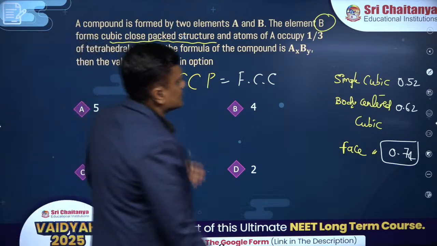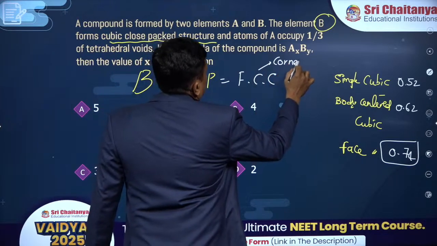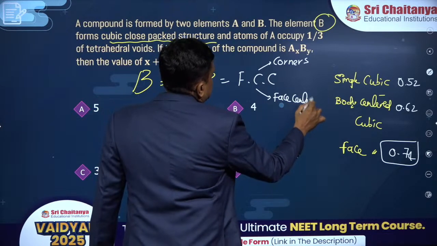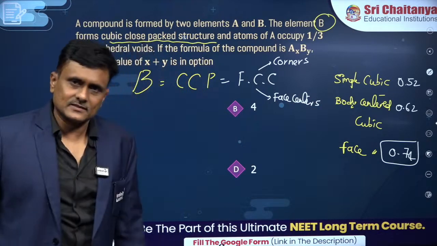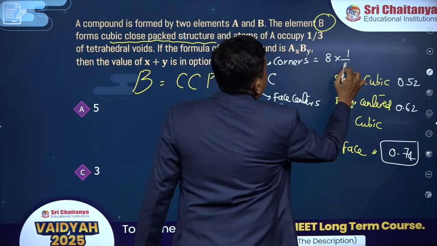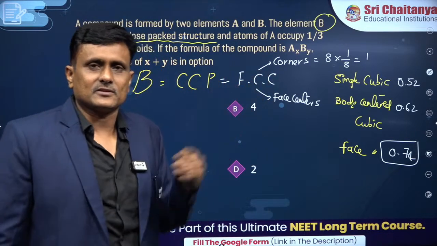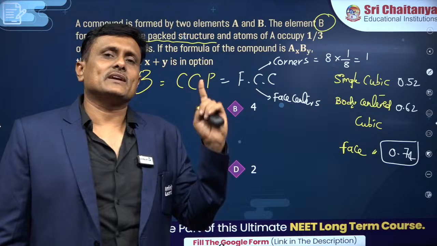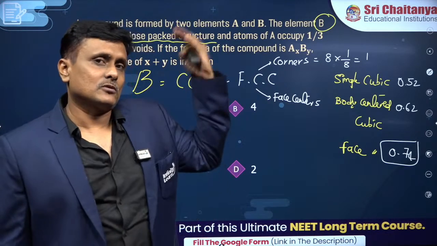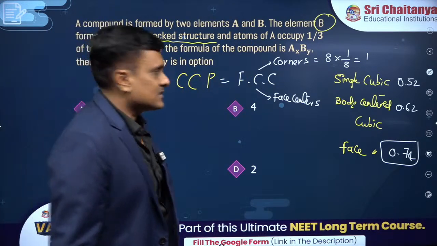And you know, in FCC the lattice positions are what? Corners. The atoms are present at the corners and also face centers. Alright, FCC, the name itself indicates, isn't it? And you know how many corners would be there? 8 corners, but each corner is common to 8 unit cells, right? That corner you are looking at, you are sitting in a room, look at that corner, it is common to 8 other rooms. 4 in the plane where you are sitting and 4 on the top. So total it is common to 8 unit cells, so 8 into 1 by 8.